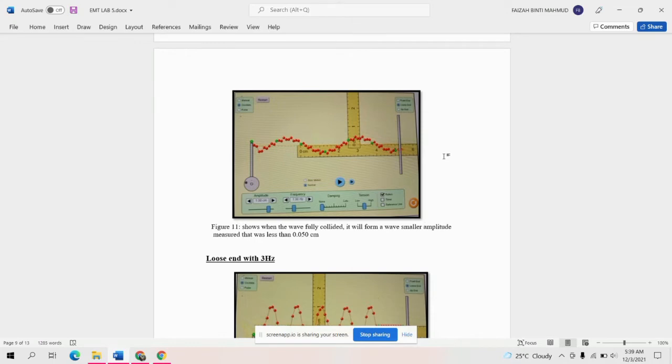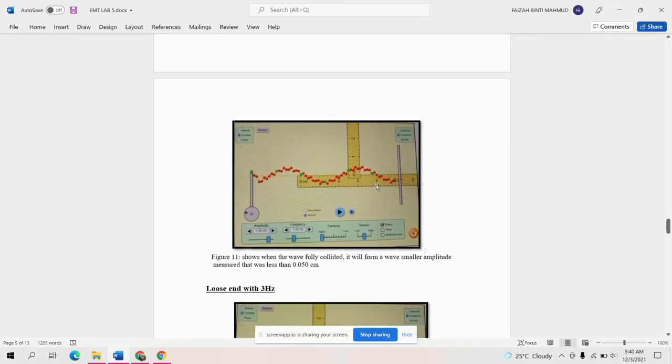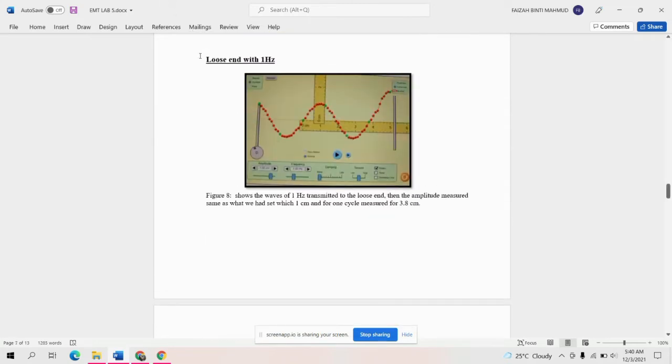For the loose end with 1 hertz, from this figure we can see that the wave fully collides and forms a wave with a smaller amplitude, measured at less than 0.050 centimeter. That's for the loose end with 1 hertz.